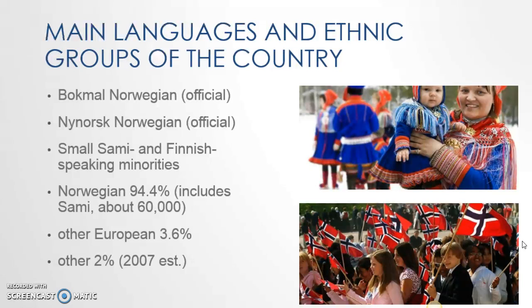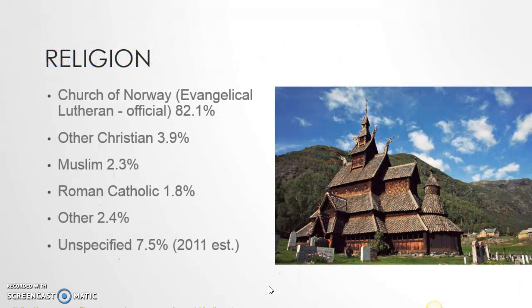Norwegian is 94.4%, includes Sami about 60,000, and other European 3.6%, and other 2%. The religion: Church of Norway is 82.1%, other Christian is 3.9%, Muslim is 2.3%, Roman Catholic is 1.8%, other is 2.4%.